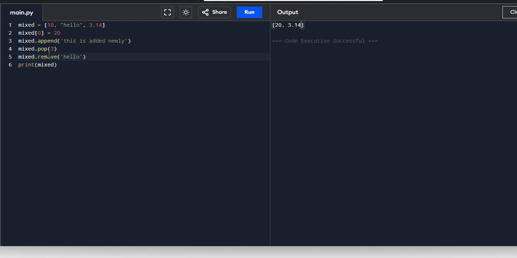Why? Because when I say pop 3, 0, 1, 2, and 3, these are the elements which we have added to the list. When you say pop, it's going to remove by index. When you say remove and you have passed the value hello, it's going to remove the value called hello.